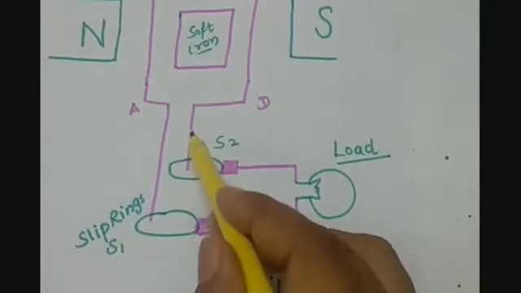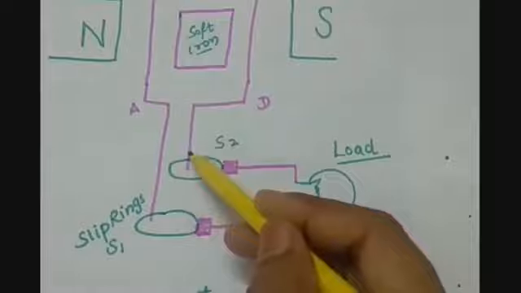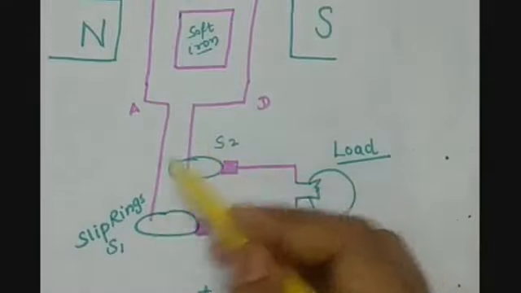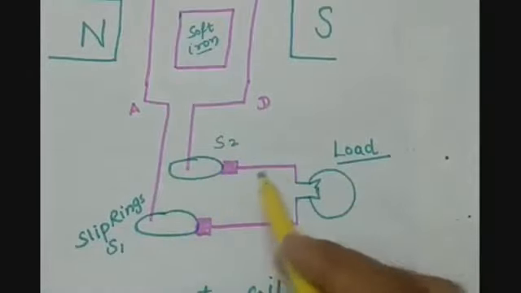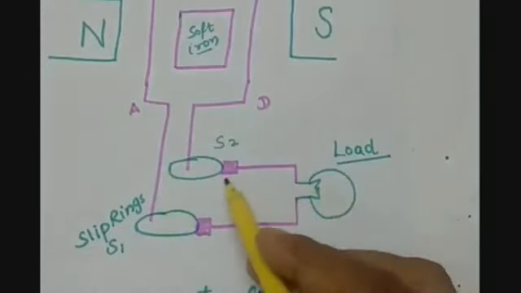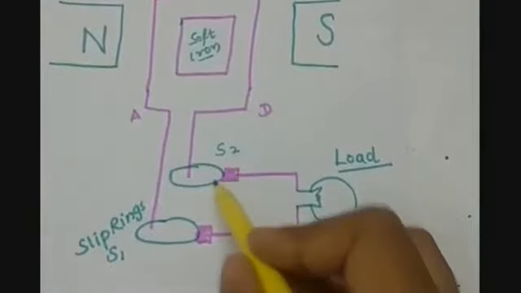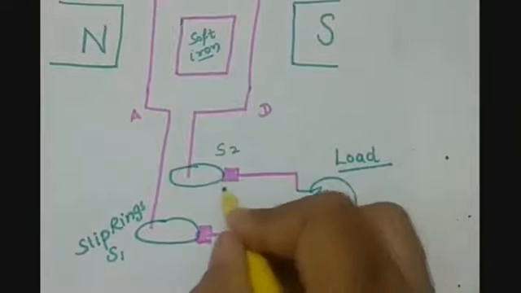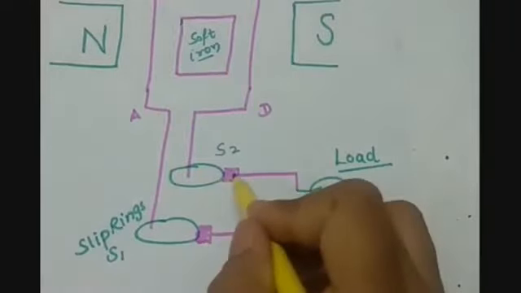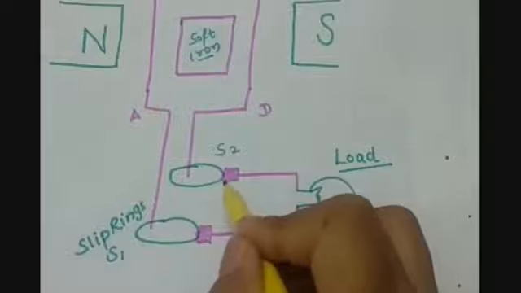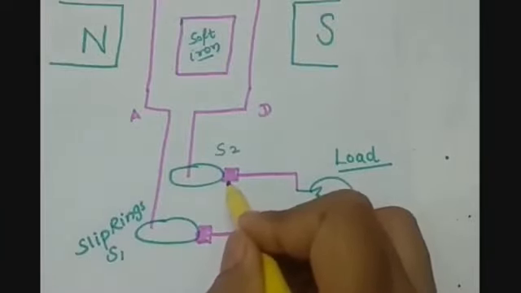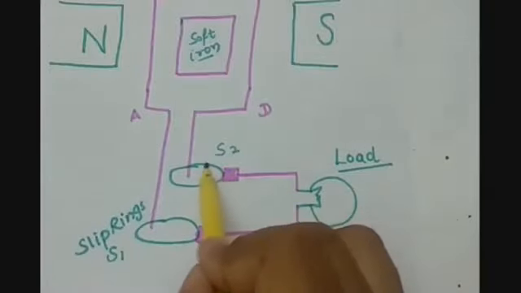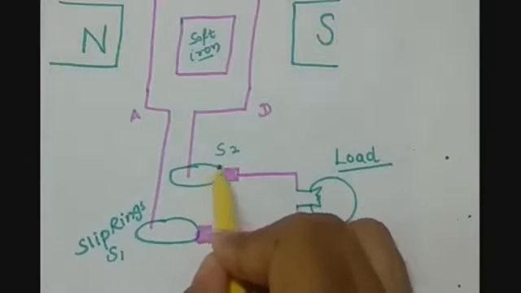So the current will pass to the slip rings from both the ends of the conductor, and then it will go to the load. To make proper contacts, because we cannot hold it or make a hook to connect these two ends, carbon brushes are used to make contact with the slip rings, or to transfer the charge to the load.